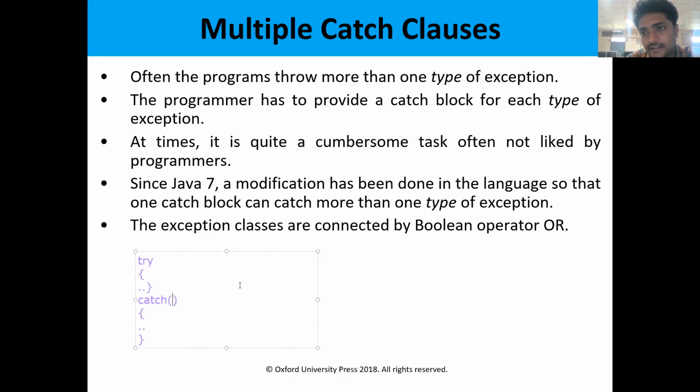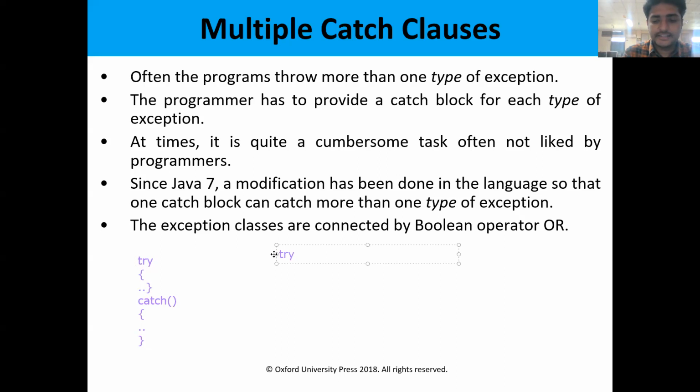So a single catch block cannot handle all the types of exceptions. For each type of exception, we have to write a separate catch block. So for this, we may have multiple catch blocks. Let us see how this will be implemented. There are two ways. Before Java version 7, we can have multiple catch blocks like this.